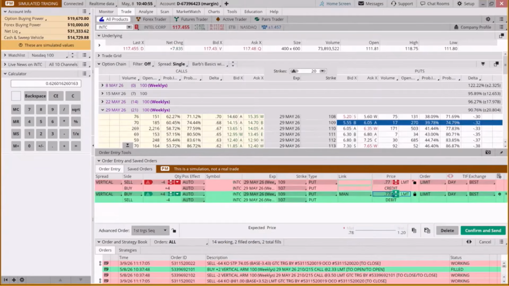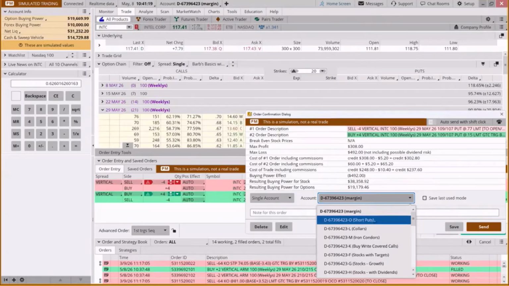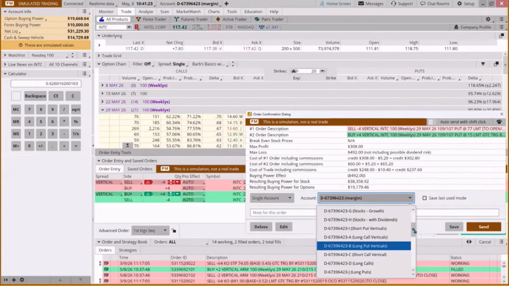Now, if this gaps up on Monday and we have 50% of our max gain over the weekend, might we choose to take it? Absolutely. Just because we put in a thing here saying we want to exit when it's worth about 15 cents, to get 80% of our max gain, doesn't mean we might not get out sooner. Okay. So we're going to put that in our short put vertical bucket.